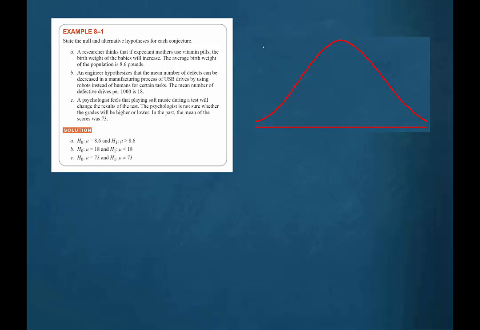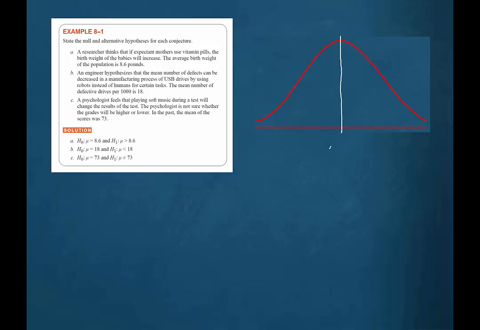Now let's take a look at part C of example 8.1. A psychologist feels that playing soft music during a test will change the results of the test. The psychologist is not sure whether the grades will be higher or lower. The problem states that in the past, the mean of the scores was 73.